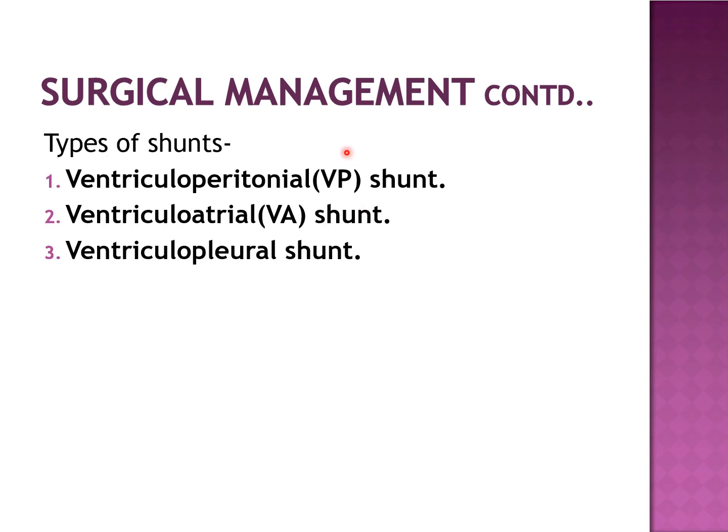The main shunting systems include the ventriculoperitoneal shunt or VP shunt, which is the most commonly done shunting, the ventriculoatrial shunt, and the ventriculopleural shunt. Other rarely used shunts include the ventriculo-gallbladder shunt and the ventriculo-urinary bladder shunt.